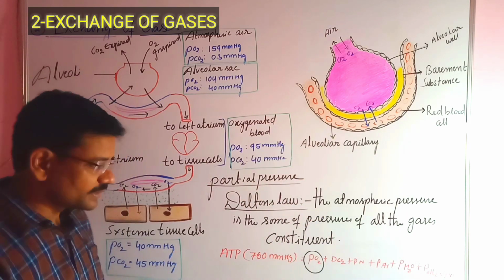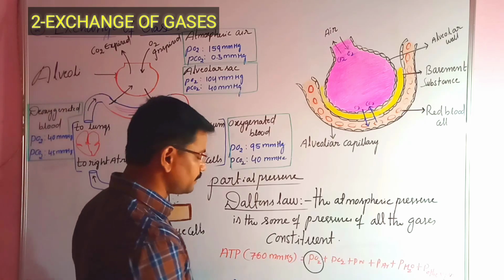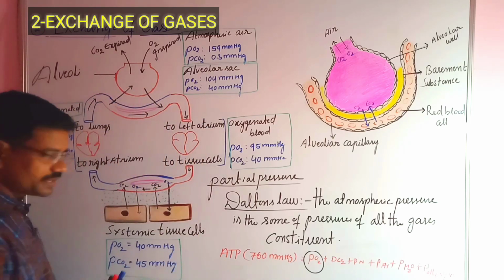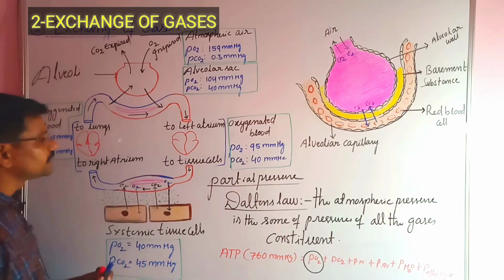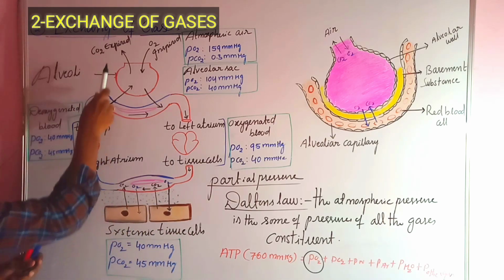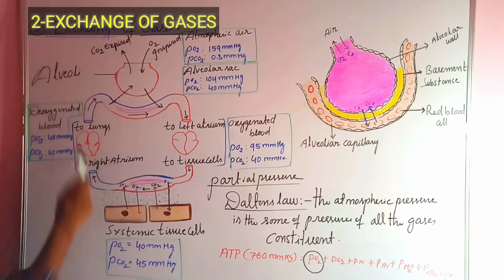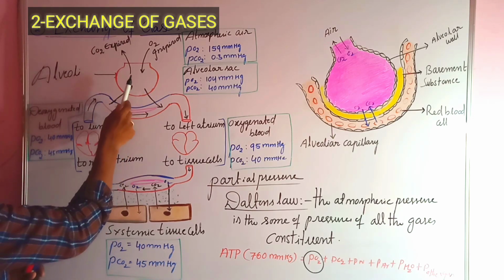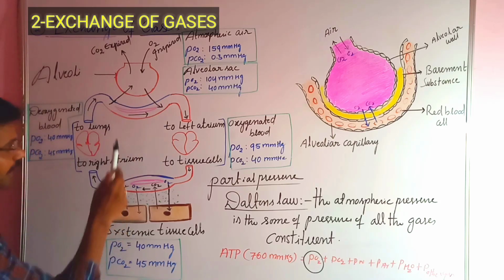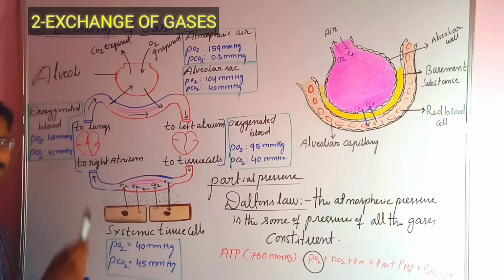That is called partial pressure, right? So the partial pressures of oxygen and carbon dioxide determine the movement of gases from atmosphere to lungs, lungs to blood, and blood to cells.